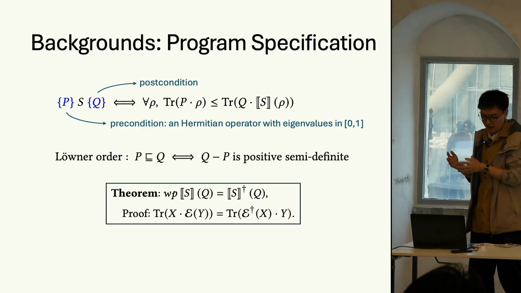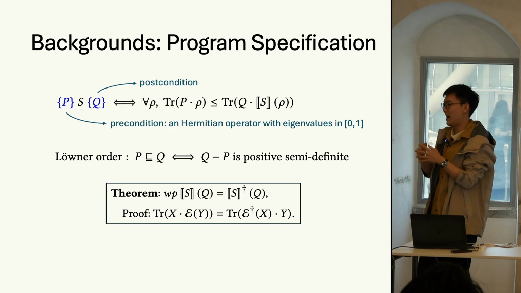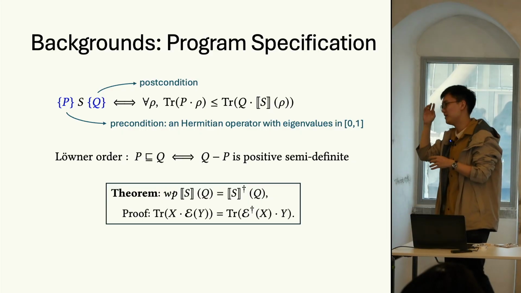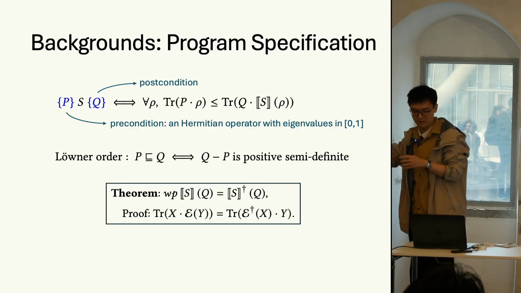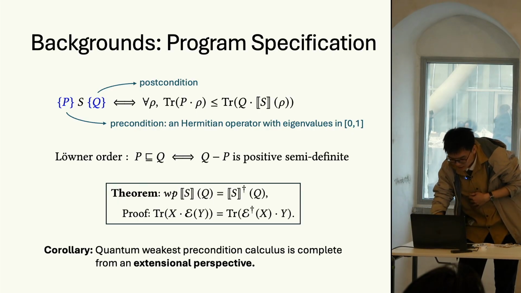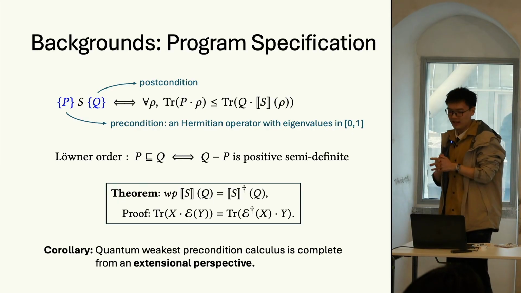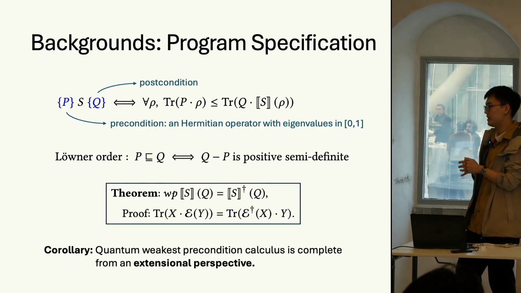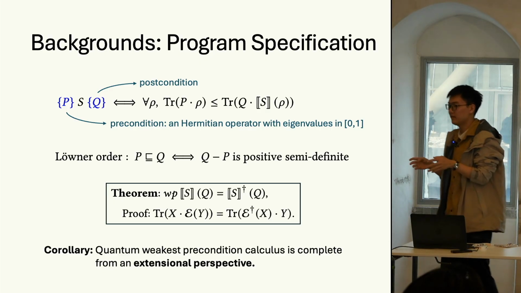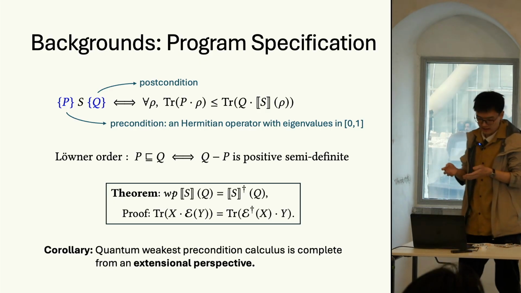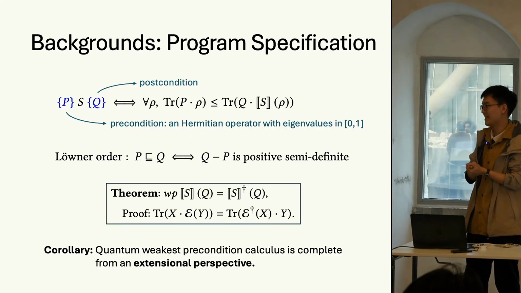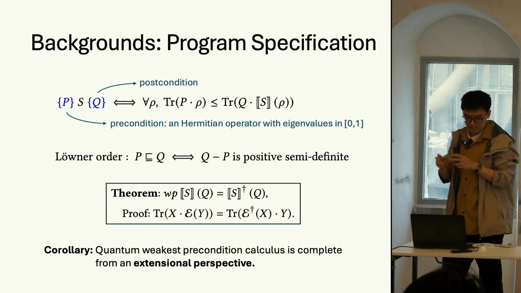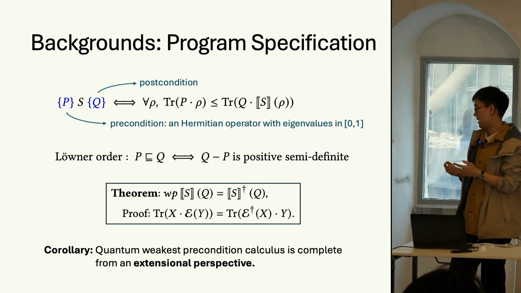The proof is actually very simple by the Schrödinger-Heisenberg duality, which was discussed in a presentation in the PLanQC session the day before yesterday, if I remember correctly. And so a direct corollary is that the quantum weakest precondition calculus is complete from an extensional perspective. It is complete because the weakest precondition always exists, as the theorem suggests. But I will soon illustrate what it means from an extensional perspective.